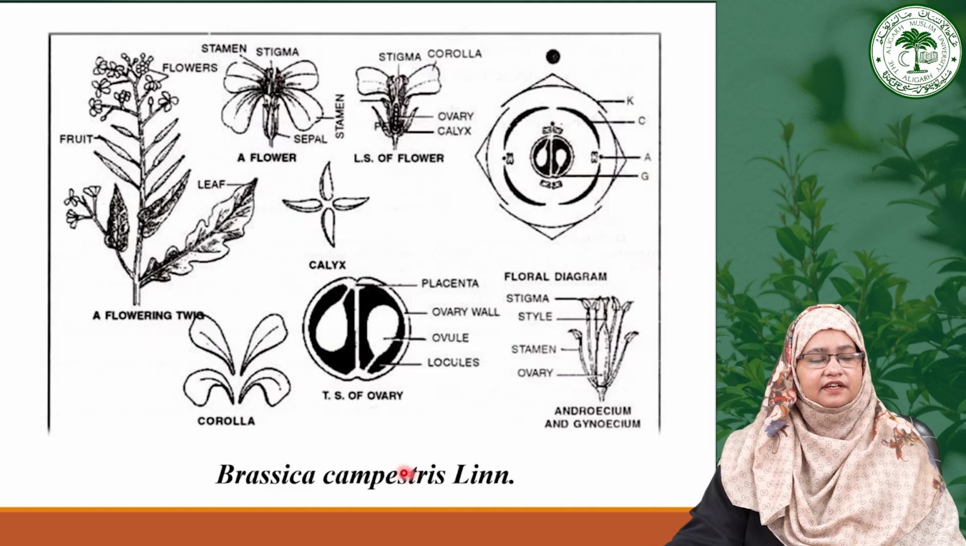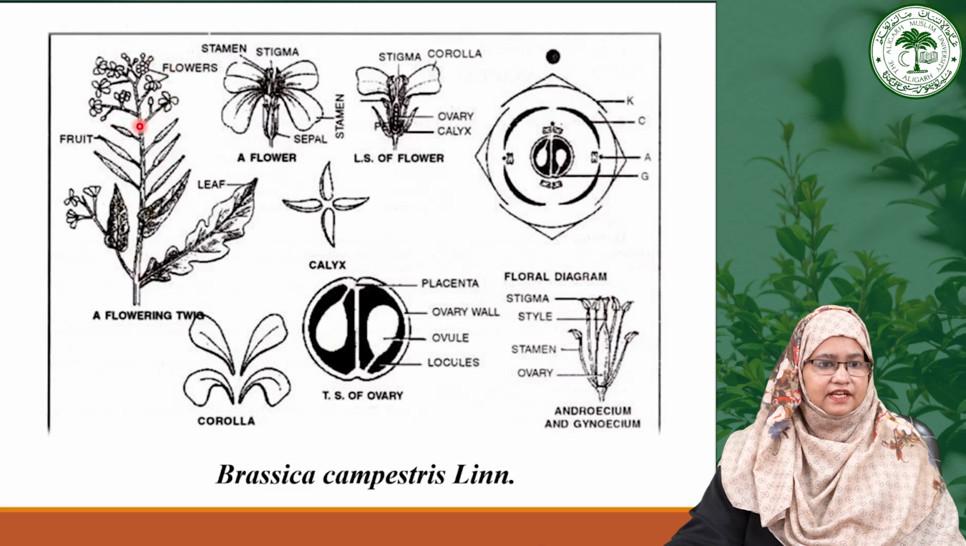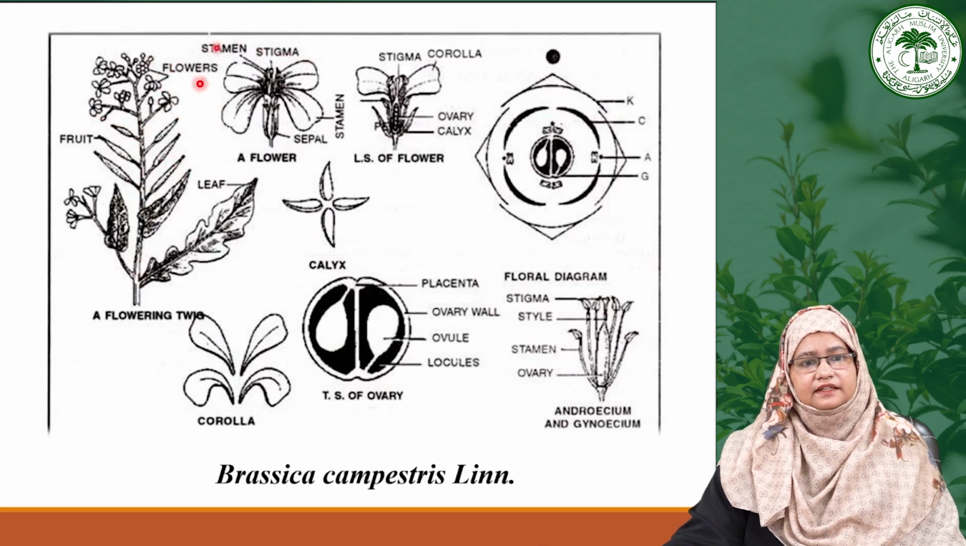Now moving toward the specific characteristics of the family plant Brassica campestris. Here you can see it is representing all the characteristics of the family Brassicaceae. As you can see here, there are leaves which are alternately arranged, then the inflorescence which is raceme type, then the fruit which is a siliqua, then this is a flower. We can see here the corolla is cruciform in nature, and the calyx number is also 4.